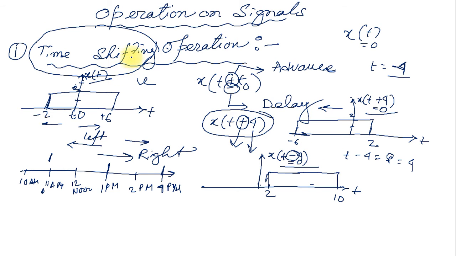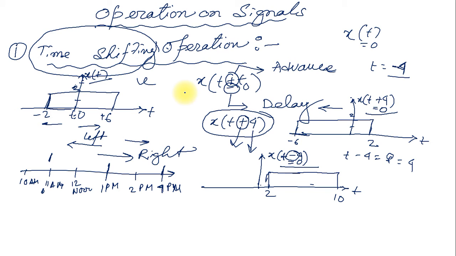Not compression, not expansion. I am just shifting the time axis of x of t, in advance or in delay.